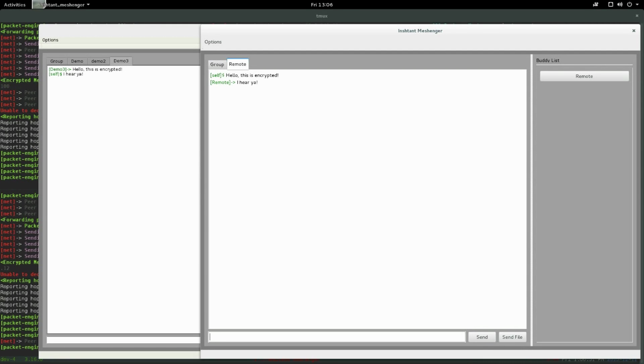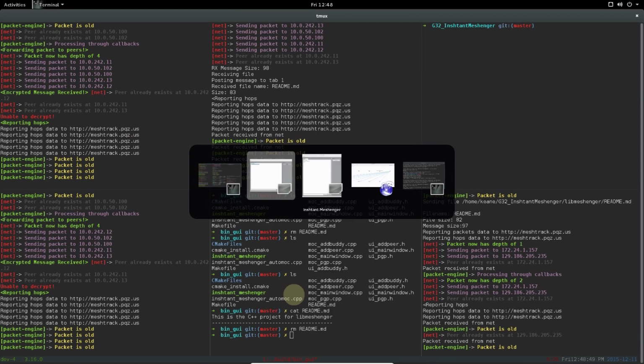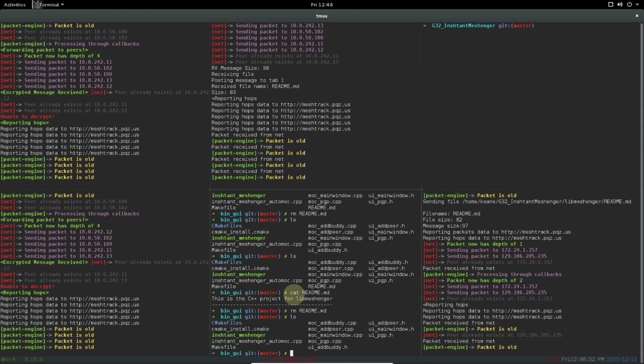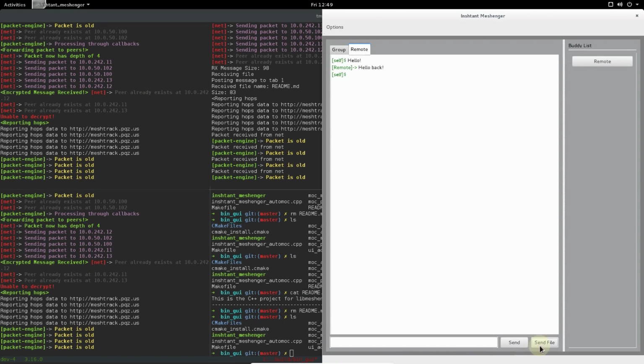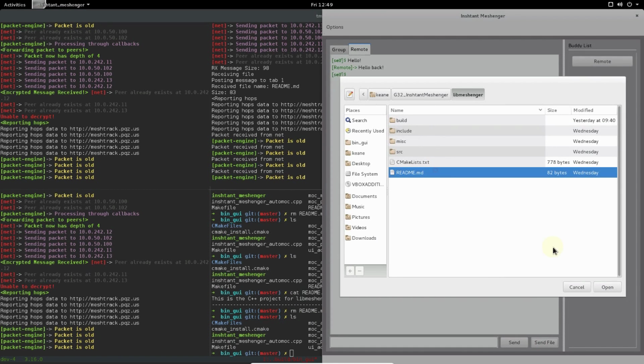Alright, so over here in the tab for that buddy, we can see they received that message, and this is fully encrypted. Nobody else can view it. Even though it's propagating to all nodes in the network, no one else can read it because of the cryptography. And same thing in the other direction. We received their message. That's pretty cool.